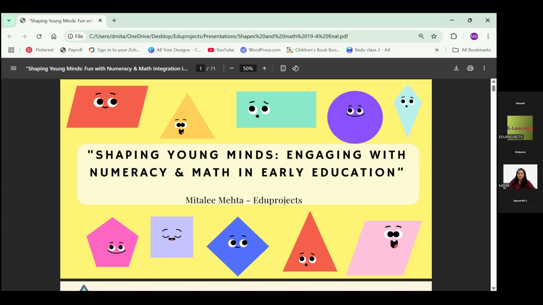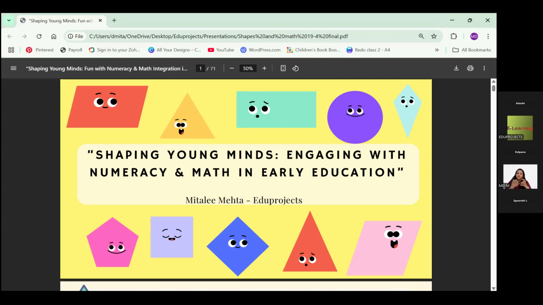Okay, so good afternoon, teachers. This is our second session when it comes to math or numeracy. Last time, we discussed different concepts and how we inculcate math in our daily routine. Today, the focus is going to be on shapes.